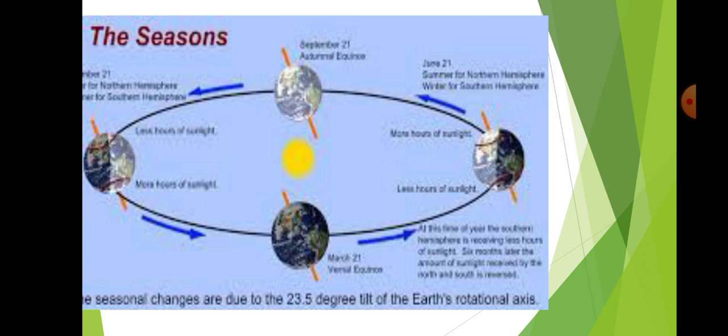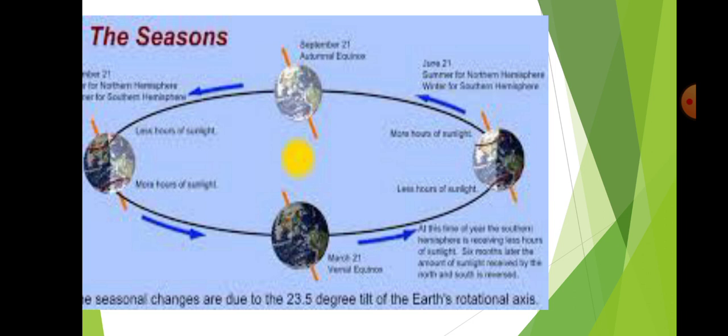And in the month of December, India has a winter season, and parallel in the Australia continent there is a summer season. So approximately all over the world, seasons change because of the movement of the earth, the revolution of the earth.